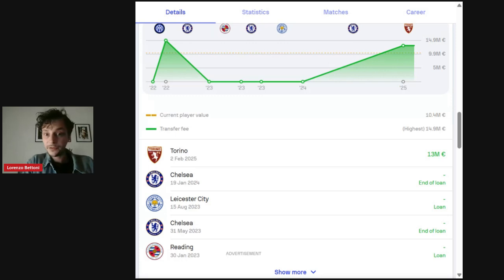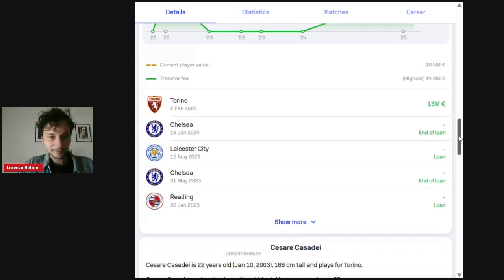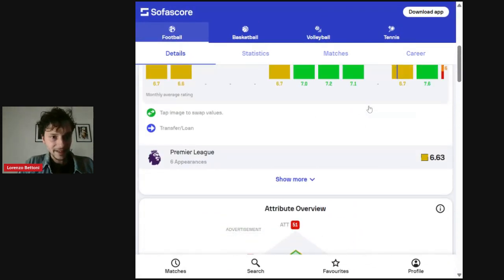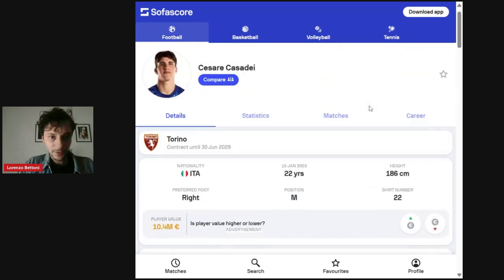He made the comparison with France, who beat the Azzurri in the latest round of Nations League games, and although Casadei is still very young, his physicality can really help the Azzurri in midfield, and then we'll see if he's going to move higher up the pitch or if he's going to be used as a holding or deep-lying playmaker by Spalletti.